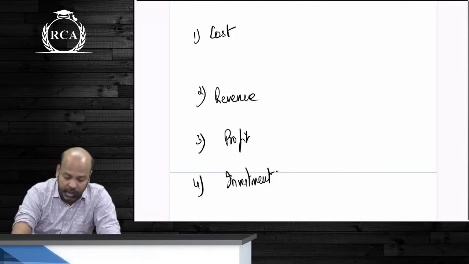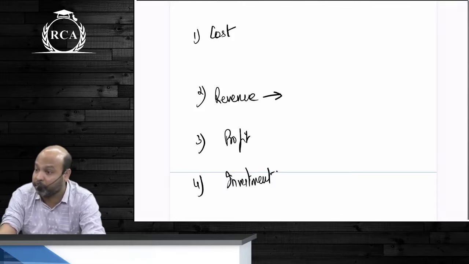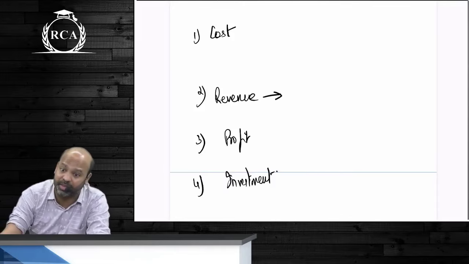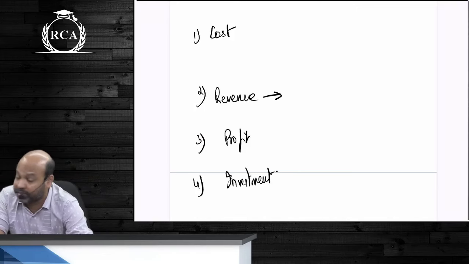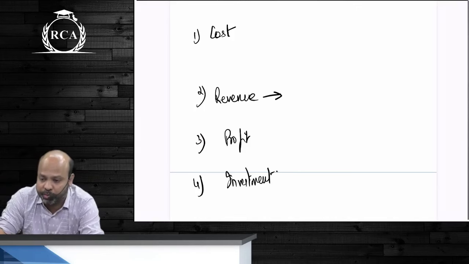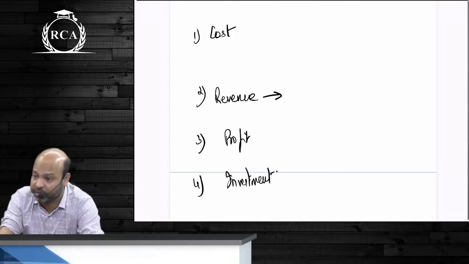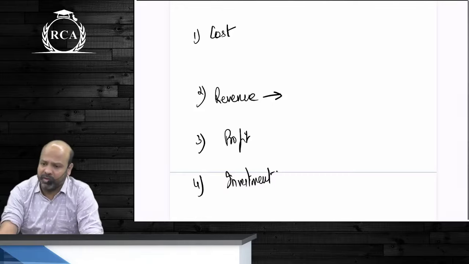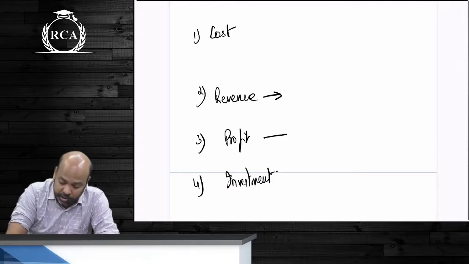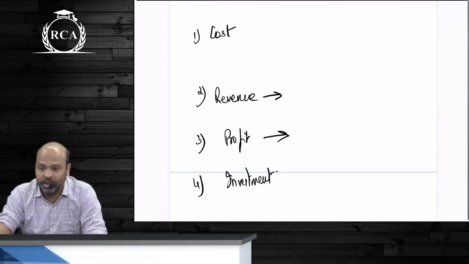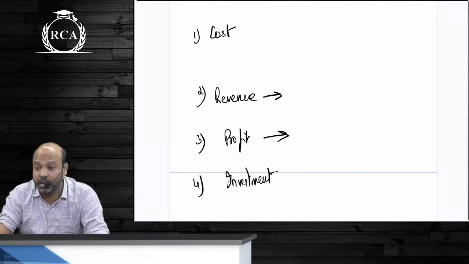If a particular department is responsible only for the amount of revenues they are generating, but not for the expenses incurred, it becomes a revenue center. The sales department, guys, is only responsible for bringing in additional revenues to the organization. It becomes a revenue center. There might be minor expenses incurred, but those are negligible. If a department is responsible for both cost as well as the revenues they are realizing, then it becomes a profit center.